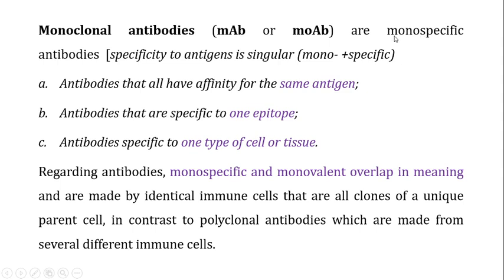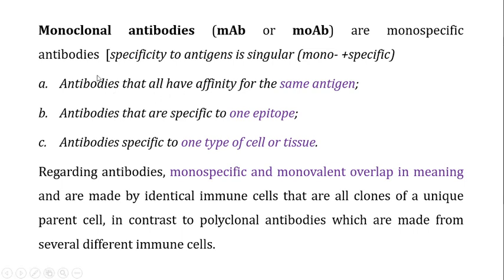Now this term monospecific means specificity to a singular antigen. Mono means singular, and specific refers to the specificity. But monospecific is a very broad term, and it can be used in a variety of meanings.